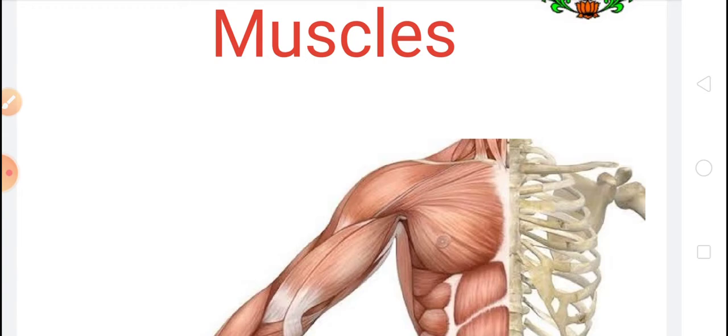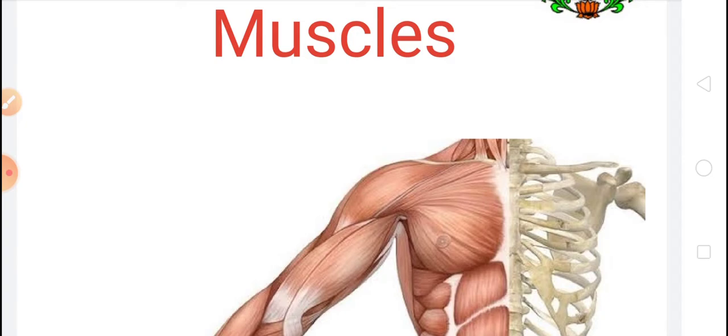Children, in the previous class we studied some joints present in our body, and we can bend our hands, legs, and body because of these joints. We studied movable and immovable joints.